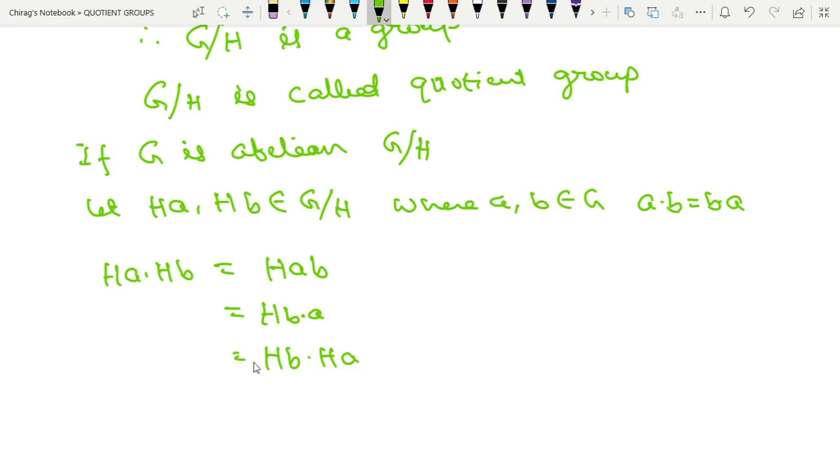So HA into HB is equal to HB into HA. Therefore, G by H is also abelian. So whenever G is abelian, G by H is also abelian.